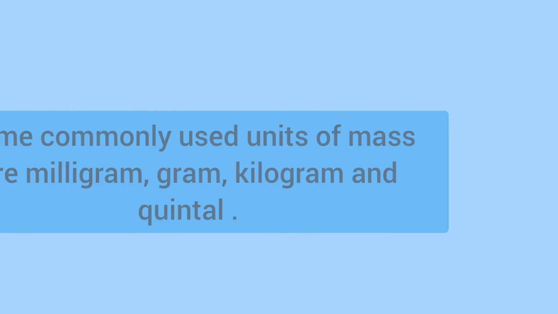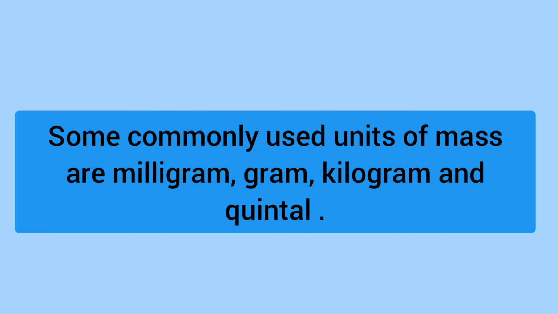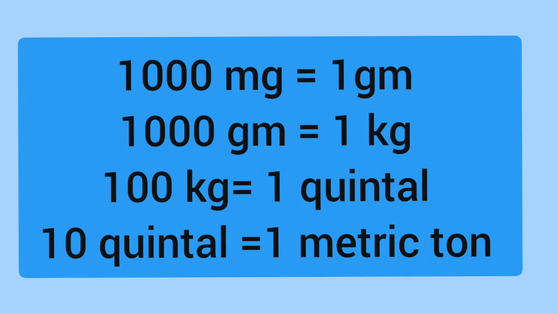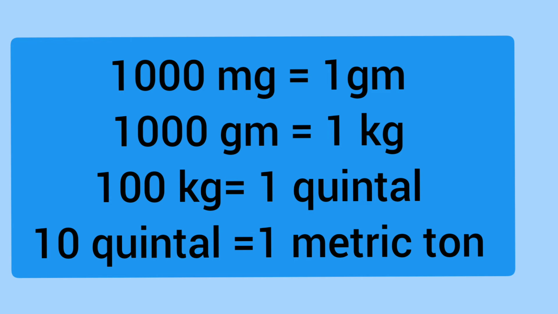Some commonly used units of mass are milligram, gram, kilogram, quintal, like 1000 milligram equals 1 gram, and 1000 gram equals 1 kilogram. 100 kilogram equals 1 quintal and 10 quintal equals 1 metric ton.